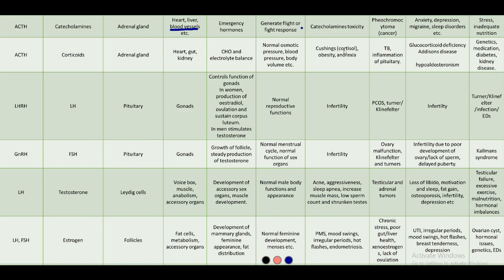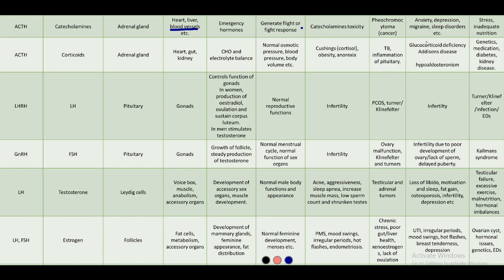Now, the symptoms of this are excess body fat in the upper body. There is a lump of fat between the shoulders and a rounded face is seen. Then purple and bluish stretch marks are seen on the body. Obesity and anorexia. Anorexia is an eating disorder. This is due to TB, tuberculosis, or inflammation of the pituitary gland.